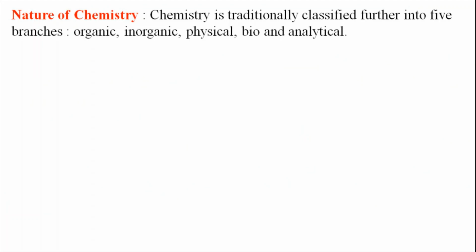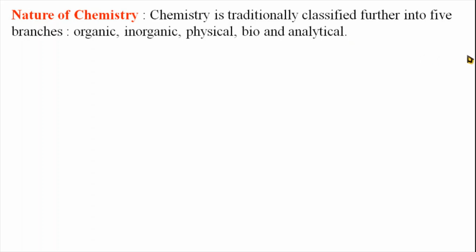We move further now. Then we discuss the nature of chemistry. Chemistry is traditionally classified further into five branches, that is organic chemistry, inorganic chemistry, physical chemistry, biochemistry, and analytical chemistry. These are the main branches of chemistry: organic, inorganic, physical, biochemistry, and analytical chemistry. These are the five main branches of chemistry.